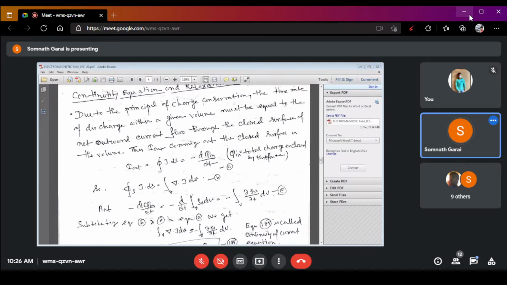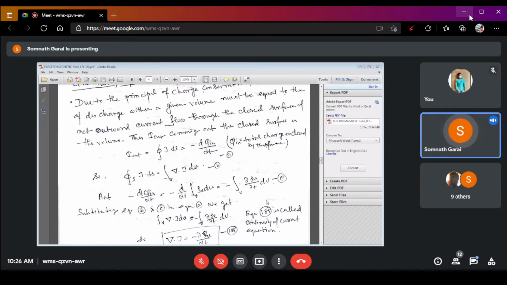But here we express the discharging current, that's why I write minus d/dt of q in. So q in is the total charge enclosed by the surface. Right? So this is denoted as equation number A.